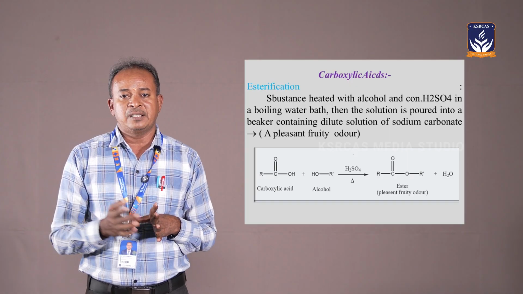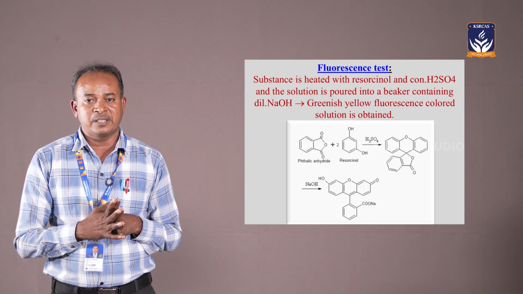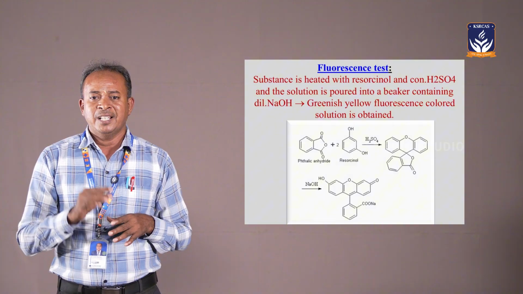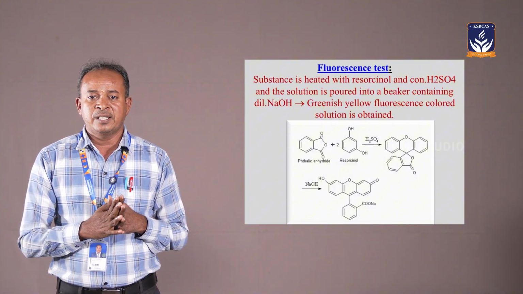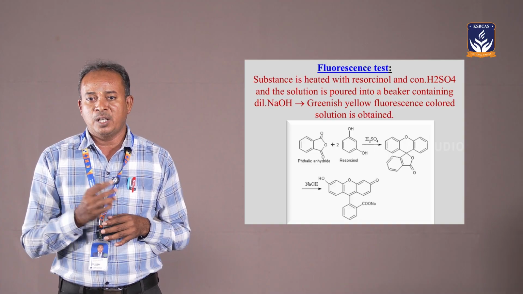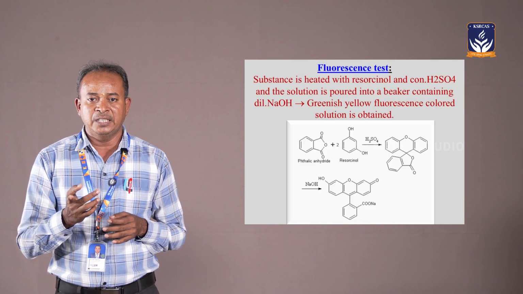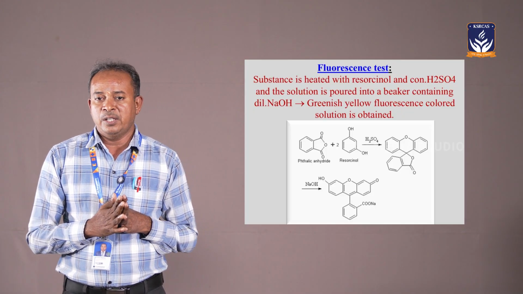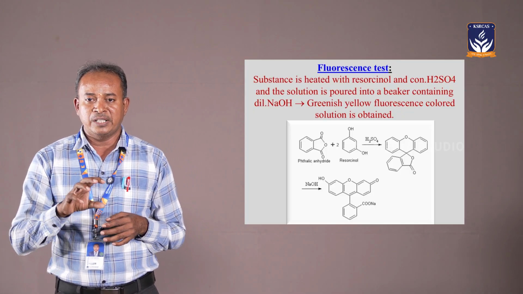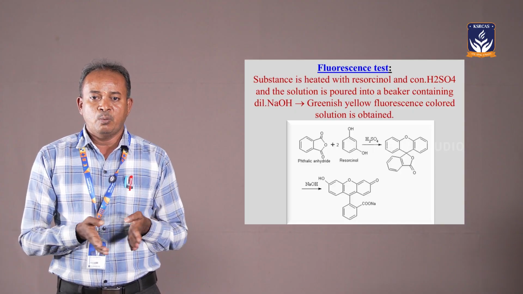Another test is the fluorescein test. The fluorescein test is mainly performed for dicarboxylic acids. How is this test performed? Take a small amount of the substance, add rectified spirit and resorcinol, and treat with dilute sulfuric acid. The resulting solution is poured into a beaker containing water.